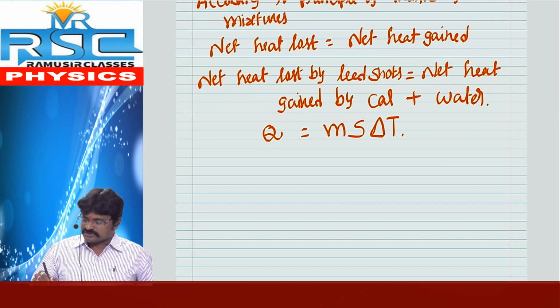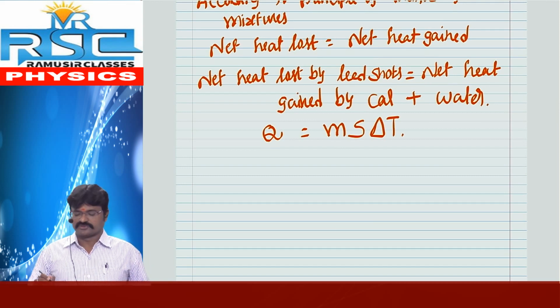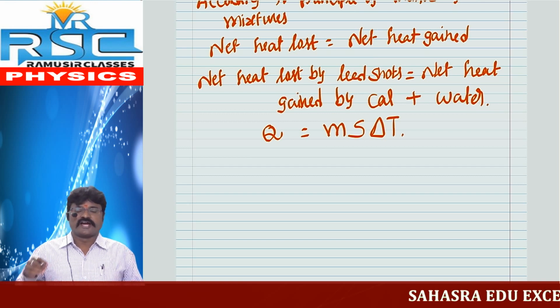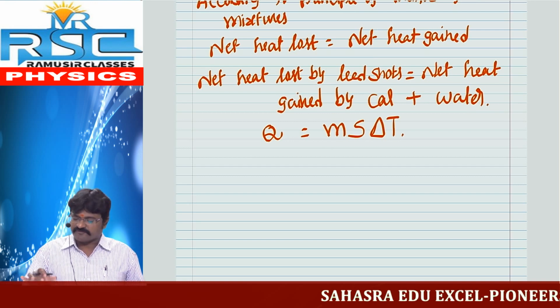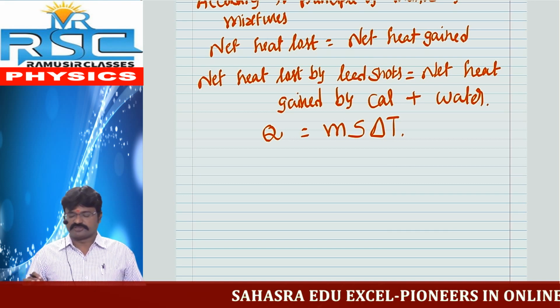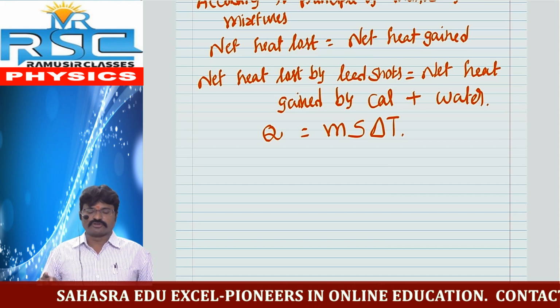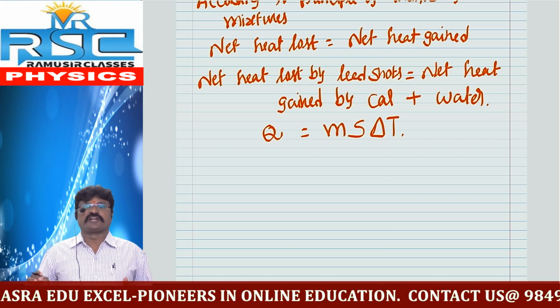So what about that formula? We require the mass of lead shards, specific heat of lead shards, and temperature change of lead shards, and we also apply the same formula to the calorimeter and water. First we apply this formula to the net heat lost by the lead shards.